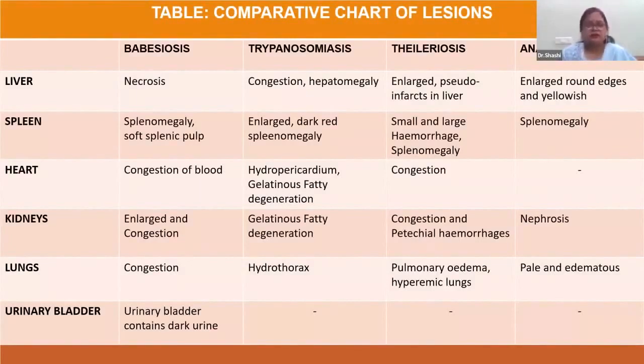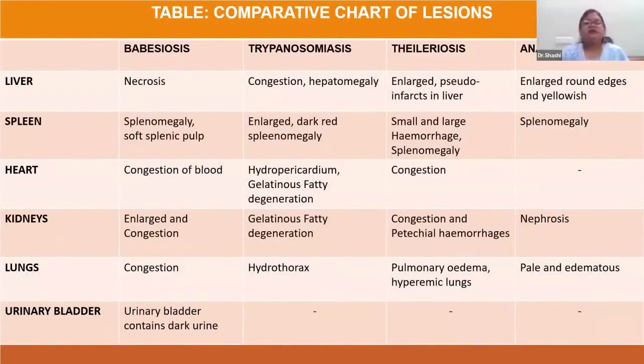Now coming to the heart, in case of babesiosis, there will be congestion of blood. But in case of trypanosomiasis, there will be hydropericardium and gelatinous fatty degeneration can be seen in the heart. But in theileriosis, there will be congestion in the heart. But in case of anaplasmosis, there will be no lesion.